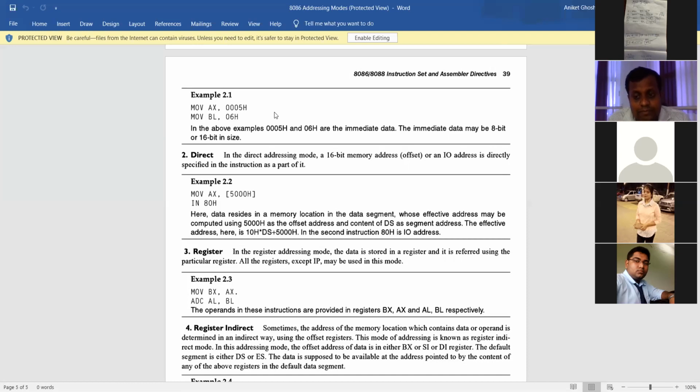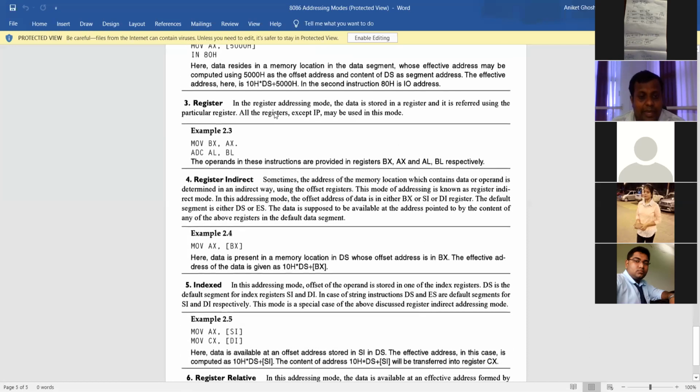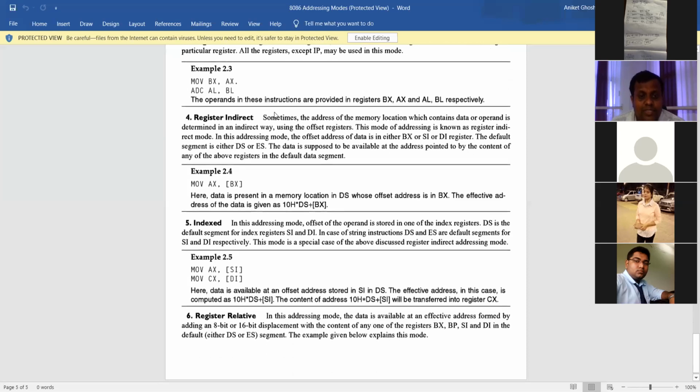Next, register addressing mode. MOV BX, AX, or any other registers like ADC, add with carry, AL, BL. So MOV BX, AX means the content of AX will be copied into BX. So register to register. This is a register addressing mode.